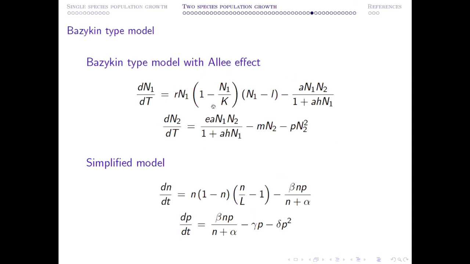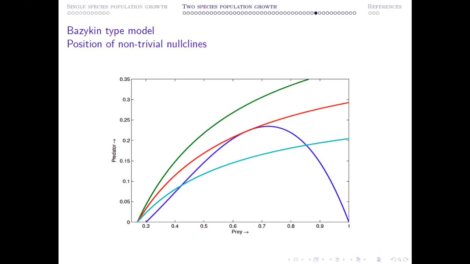So this is the model, and for this model, if you perform the analysis, then from the nullline you can guess several ideas. So with the variation of one parameter, you can see the number of equilibrium point changes from 0 to 2, and once this curve touches the second curve, this indicates there is a possibility of saddle node bifurcation.